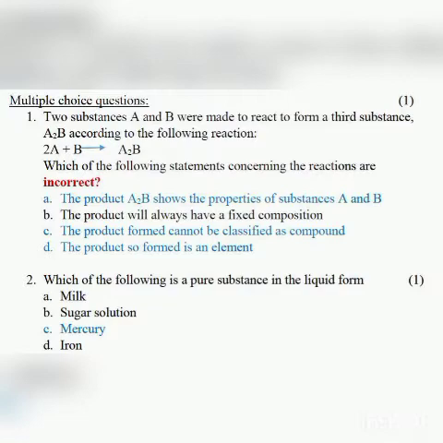A, the product AB shows the properties of substances A and B. This is incorrect because AB is a compound, and in a compound the elements lose their individual properties. B, the product will always have a fixed proportion. So this is the correct statement because in a compound the elements always combine in a fixed ratio. C, the product formed cannot be classified as a compound. This is incorrect. D, the product so formed is an element. This is also incorrect. So the correct answer here is A, C and D.